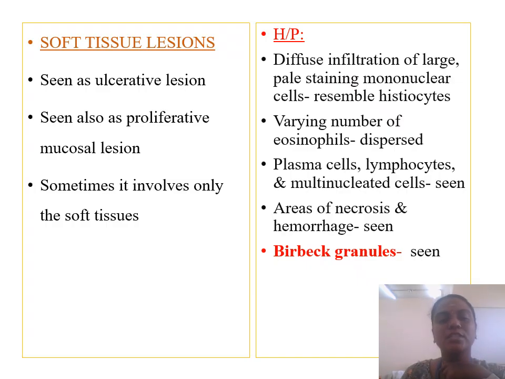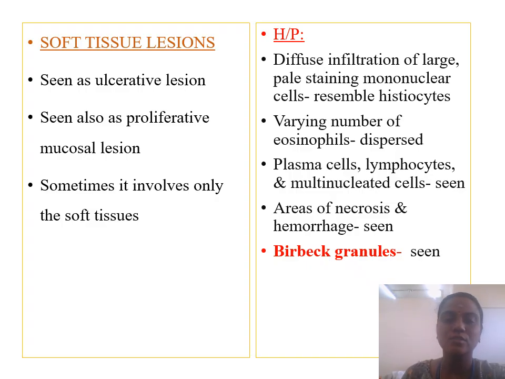Histopathology. It can also occur as a soft tissue lesion. If it occurs as a soft tissue lesion, it appears as an ulcerative or proliferative mucosal lesion, which involves the soft tissues. Histopathologically, you can see diffuse infiltration of large, pale staining mononuclear cells resembling histiocytes. Along with it, you can see eosinophils, plasma cells, lymphocytes, and multinucleated cells. Apart from these cells, we can see areas of necrosis and hemorrhage.